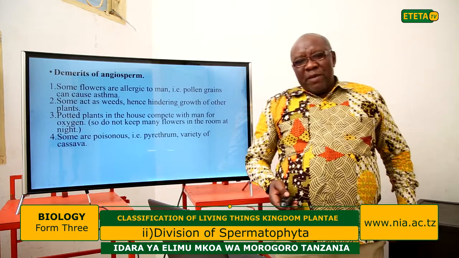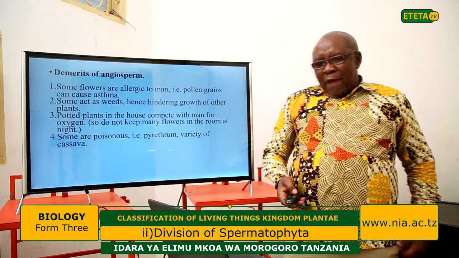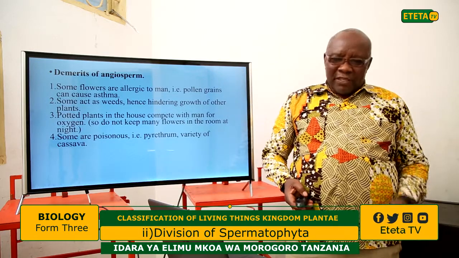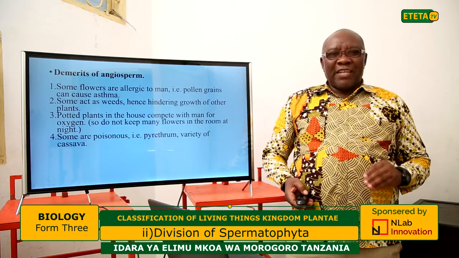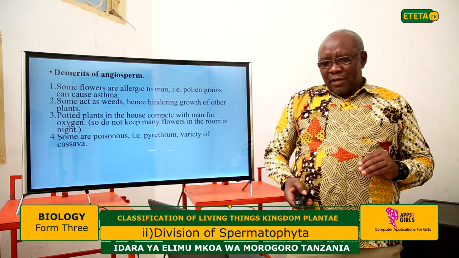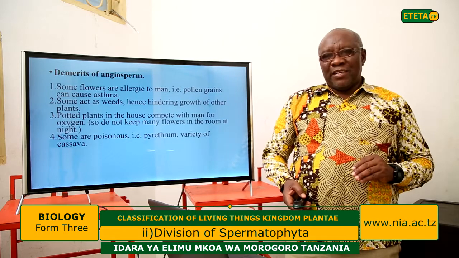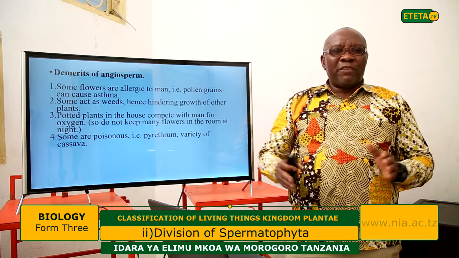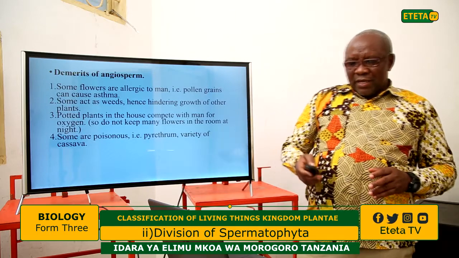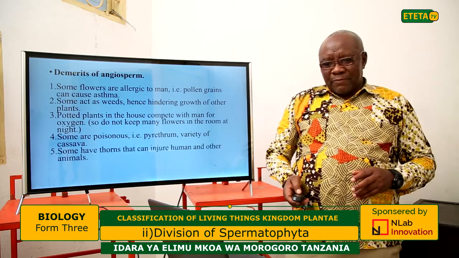Another disadvantage of the plants is that some are poisonous. For instance, pyrethrum and some varieties of cassava are poisonous. So apart from the goodness in these flowering plants, some of them are poisonous.